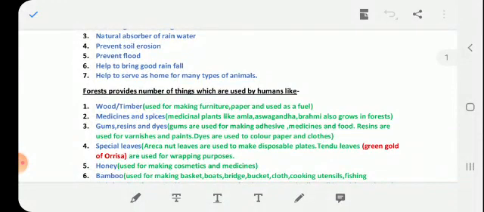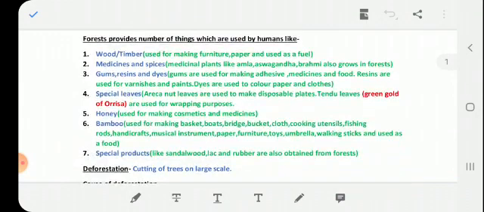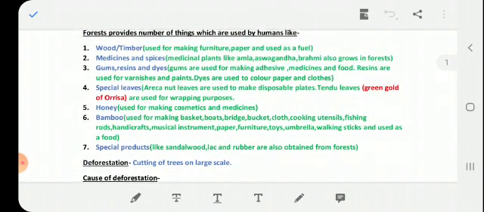Forests provide a number of things which are used by humans, like wood and timber, medicines and spices, gums, resins, dyes, special leaves, honey, bamboo, special products. All of us keep one thing in mind: all terms are familiar to you because we discussed them in the previous video. Okay, first we will discuss wood and timber. It is used for making furniture, paper and used as a fuel.